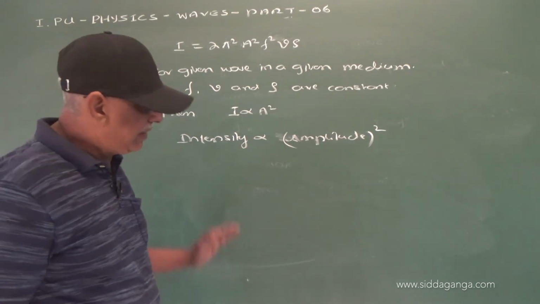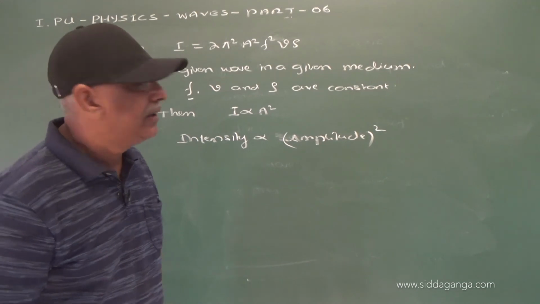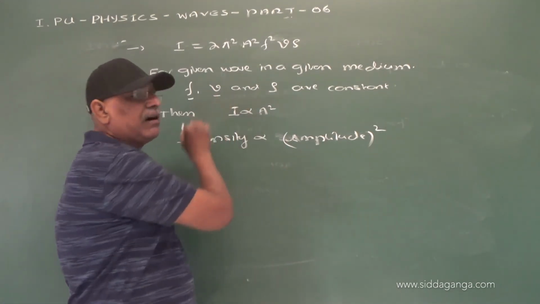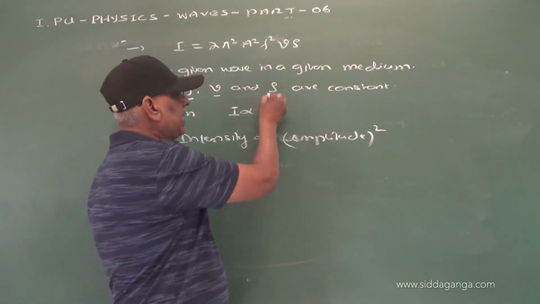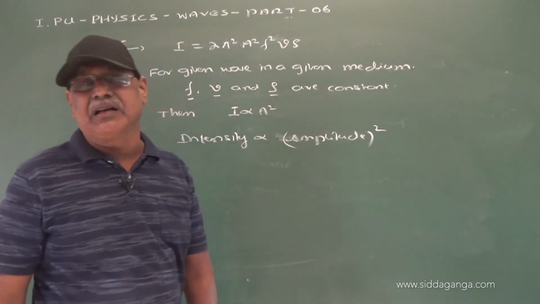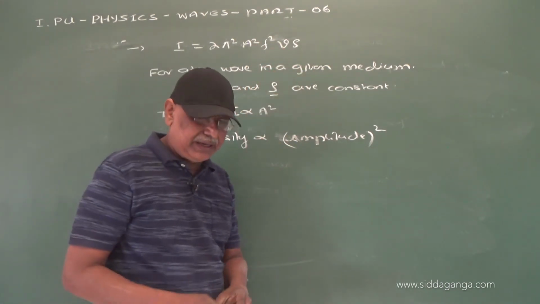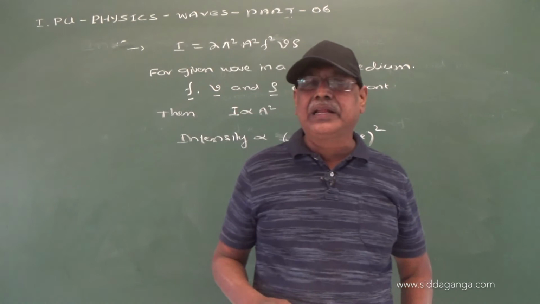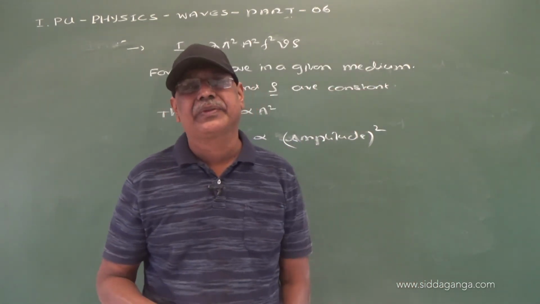Whenever we are listening, it means the sound is propagating through air. It has a constant velocity depending upon temperature, and the density of air is constant. So f, v and rho are constant. Then how do we increase the intensity or loudness of sound?